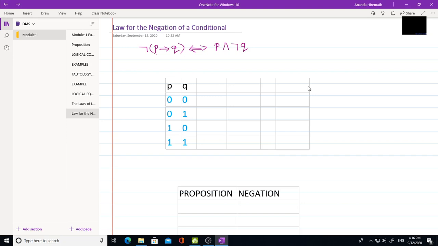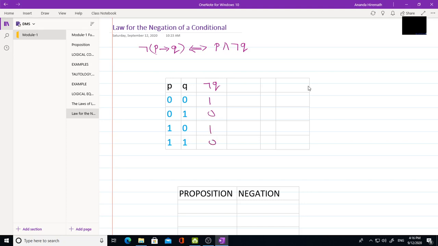Or else if you want to make use of truth tables, you can plot a truth table, you can have P, Q, then you can have the combination of P conditional Q and the negation of that. So you will be getting those values. But in case of theorems, if you see negation of P conditional Q, you can directly write P and negation of Q. Okay. Now we can prove this. Let us try to prove this. P, Q, I have written values 0, 0, 1, 1, 0, 1, 0, 1. Now I will write not Q first. Not Q means negation of this column: 1, 0, 1, 0.